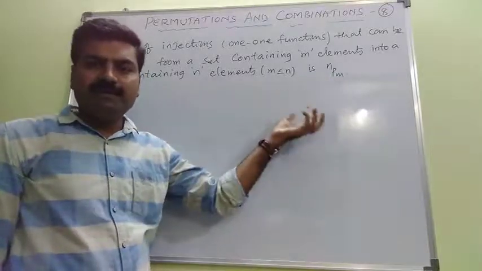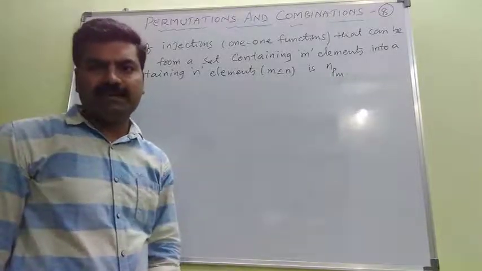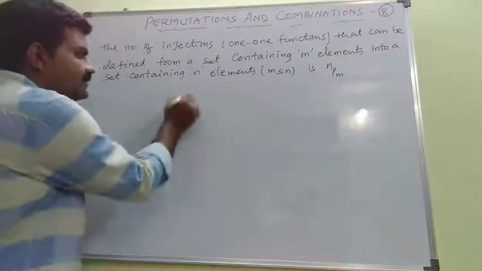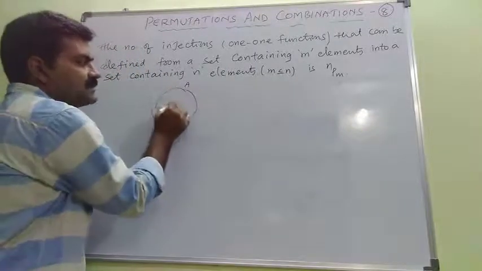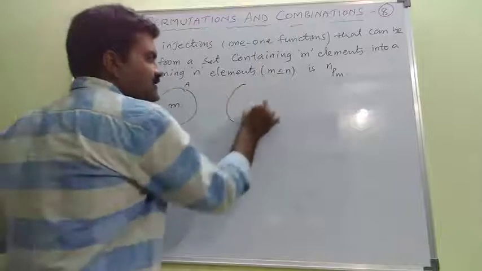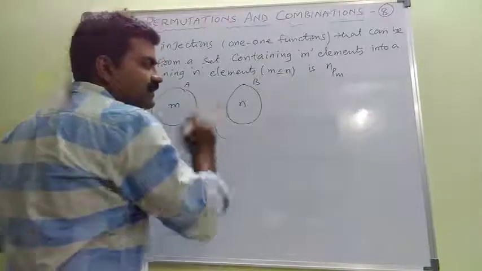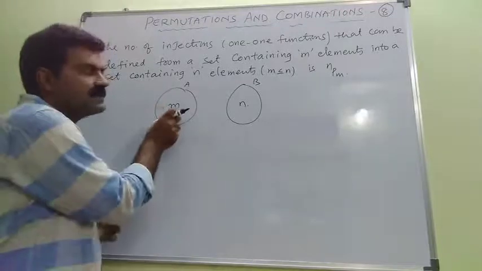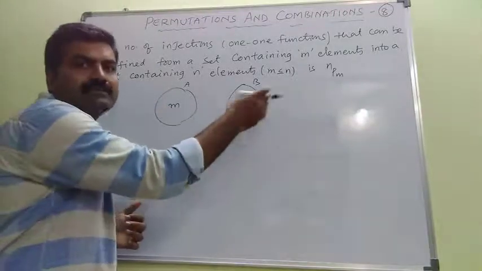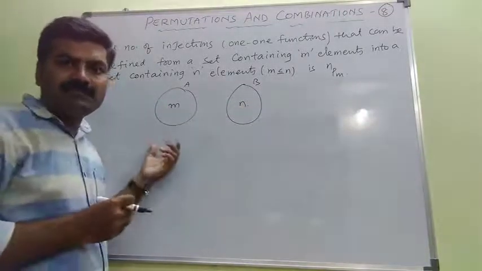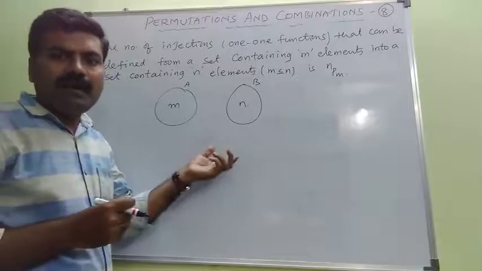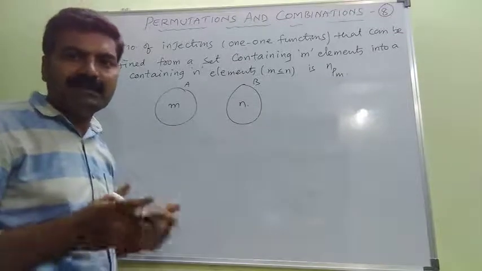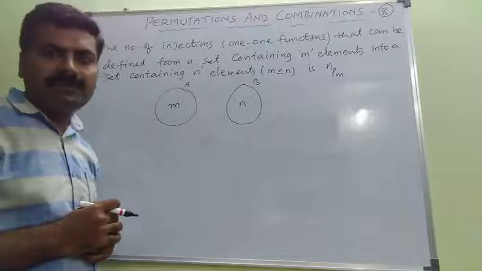Its proof is the same as the above one we discussed earlier. Let set A contain m elements and set B contain n elements. This is the same as m blanks being filled by n dissimilar things, and this can be done in nPm ways.